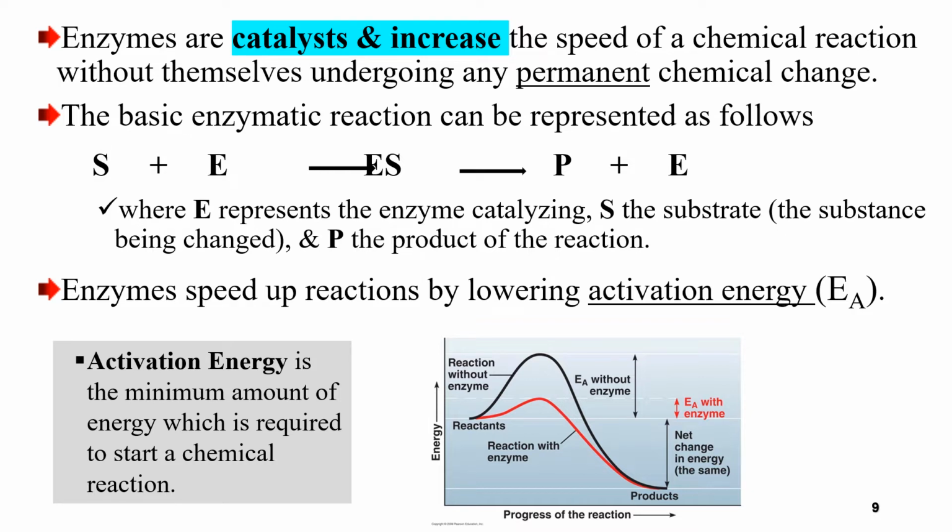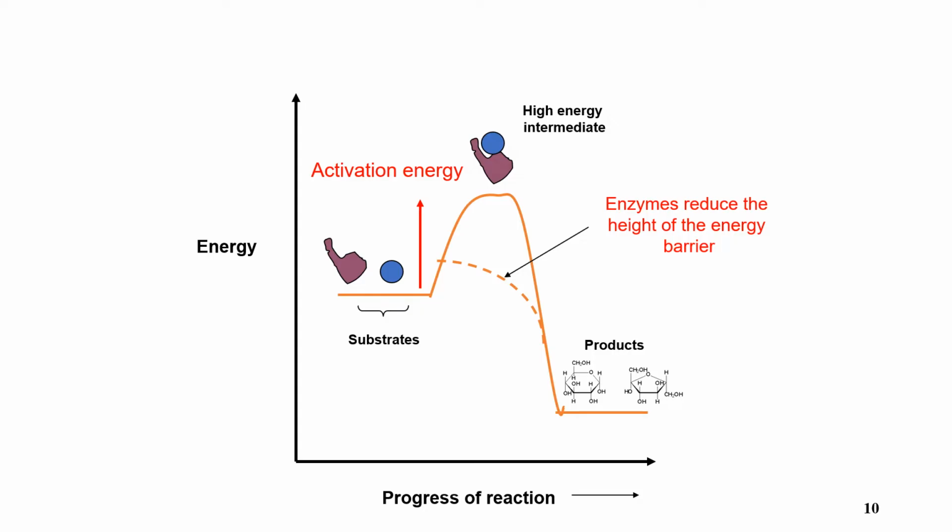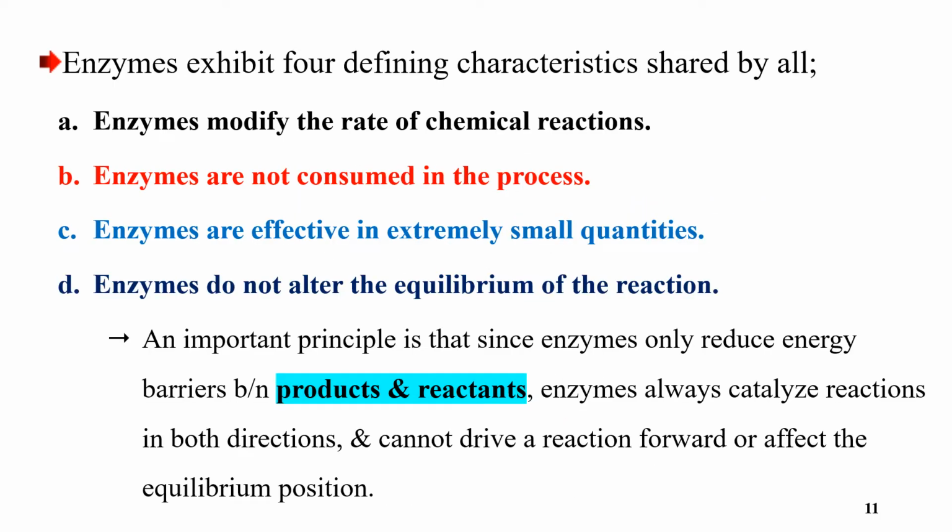chemical reaction. This graph also shows the progress of the reaction and the activation energy. This activation energy is the energy which starts these reactions, a high energy intermediate. But if this reaction has enzymes, they reduce this activation energy to this. Enzymes reduce the height of the energy barrier, the activation energy, and then we get a product simply. This is how enzymes work by lowering activation energy.